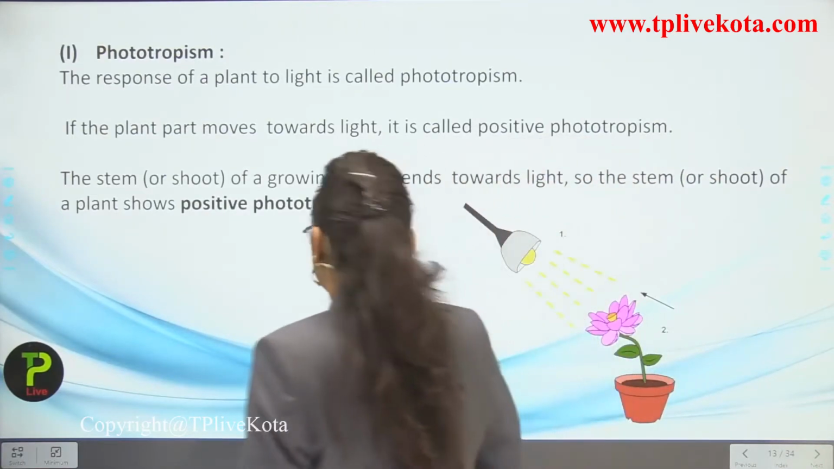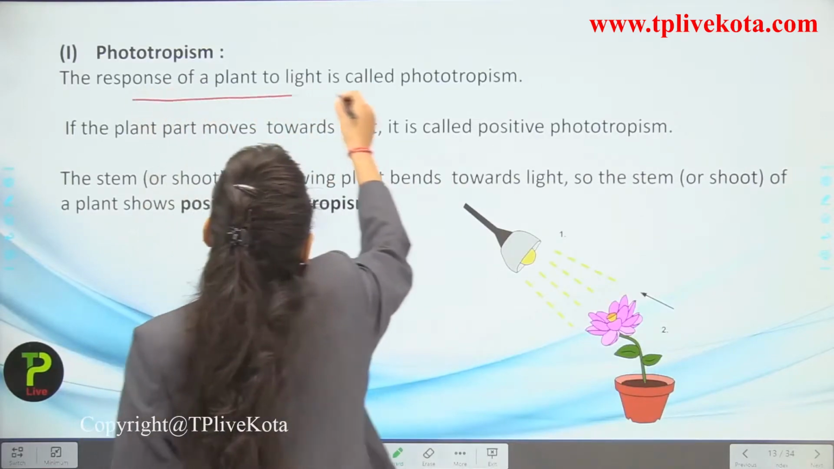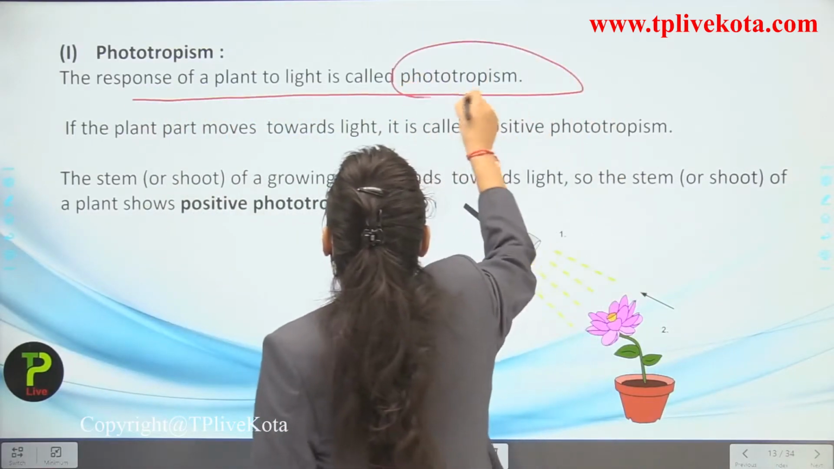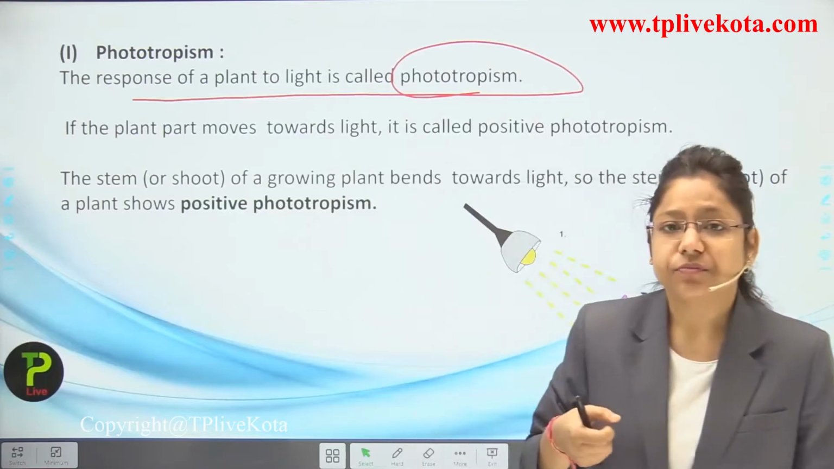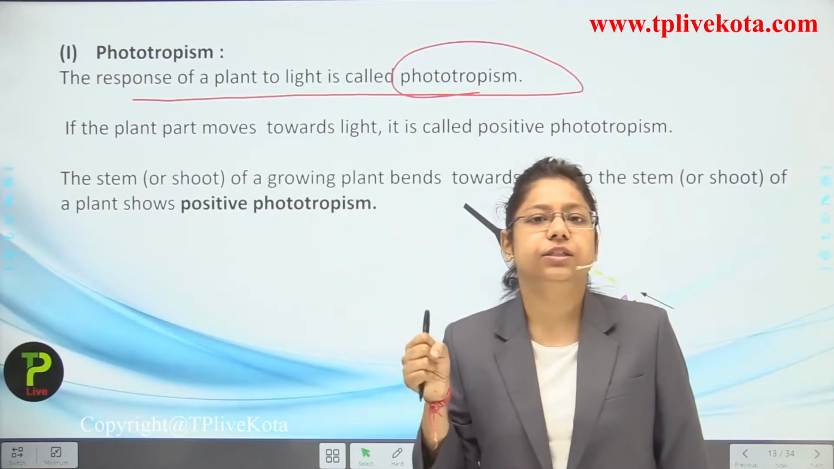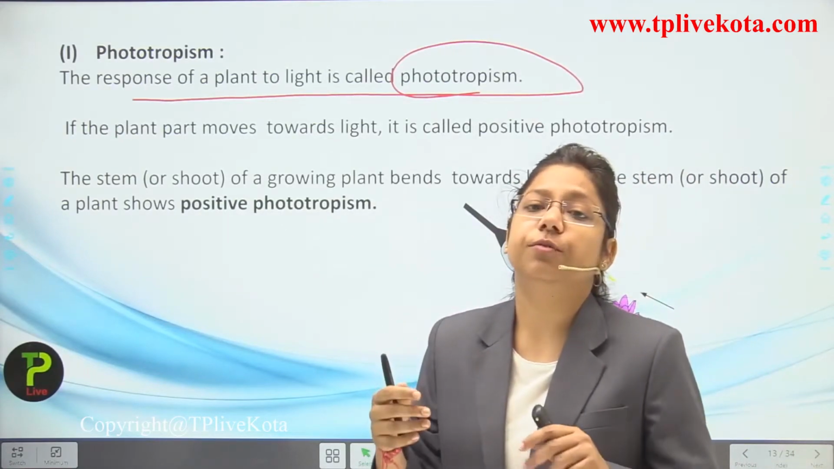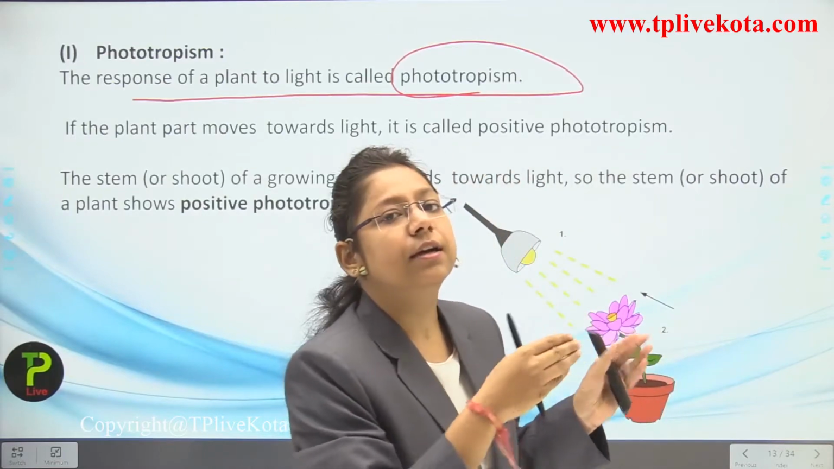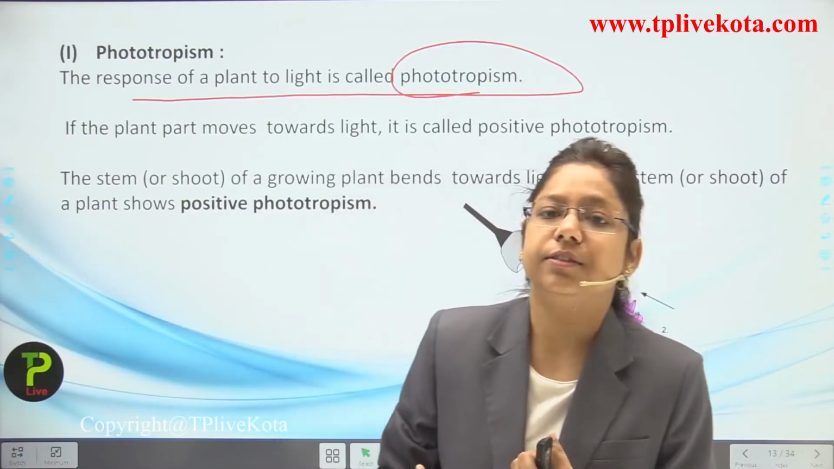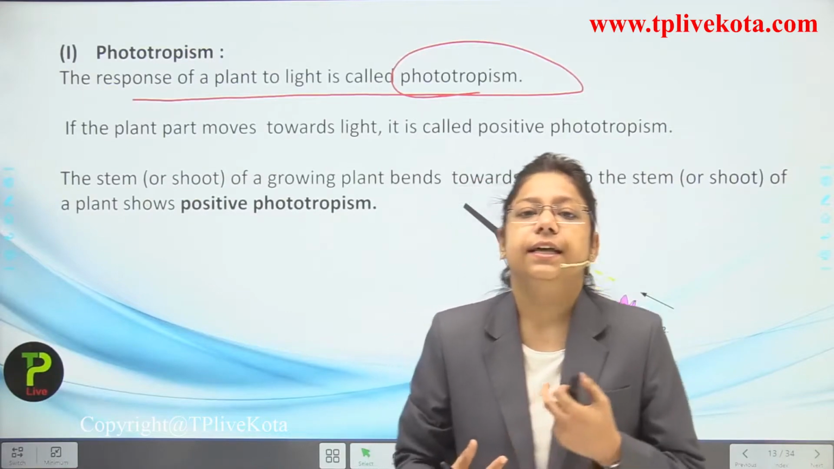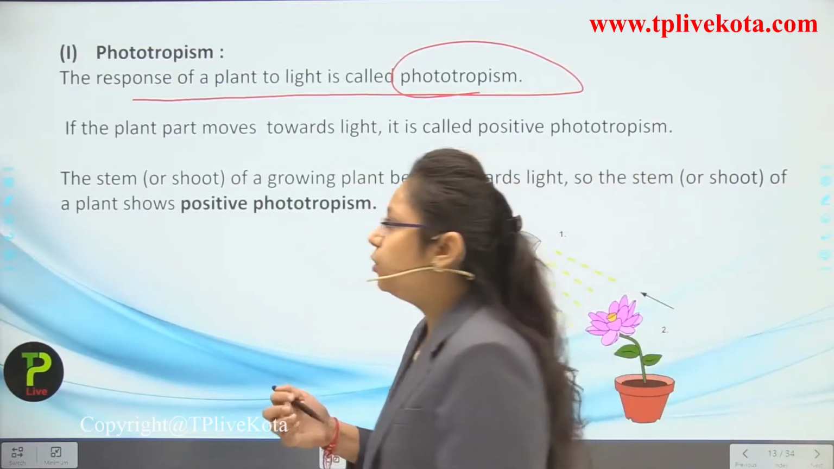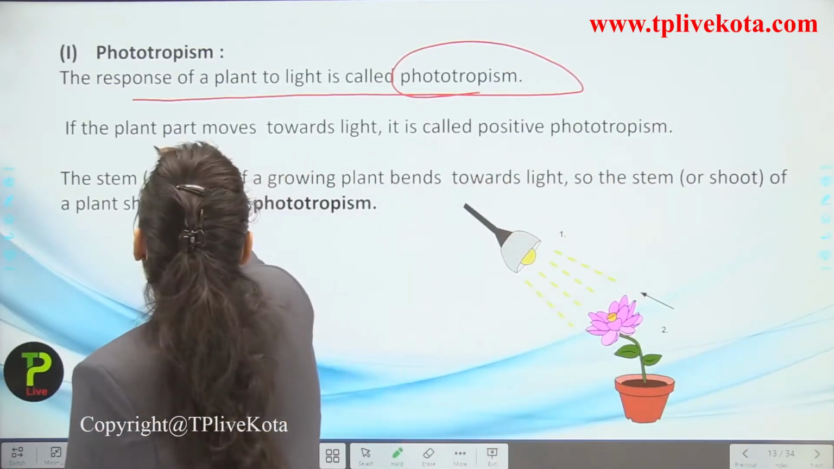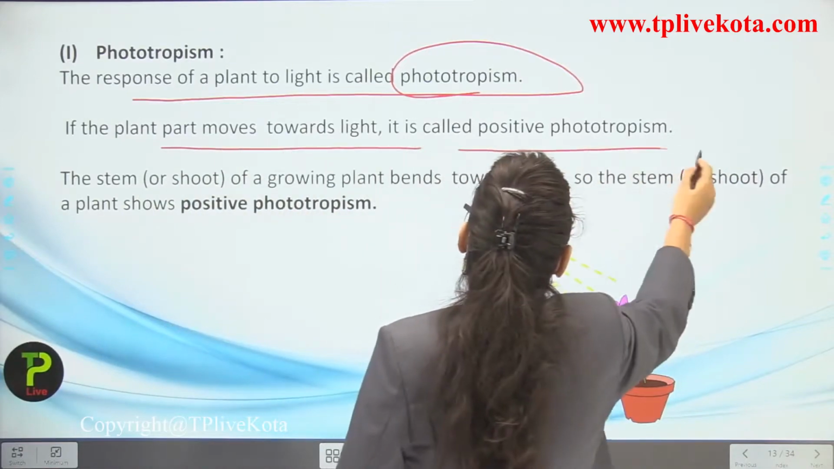Okay, now we are going to start with the first type of tropism, that is known as what? Phototropism. So the response of a plant to light is known as what? Phototropism. Now if you are using the torch even towards the plant, then the leaves of the plant turn towards the light. So this is known as what? This response to the stimuli which is light. So this is known as what? The phototropism.